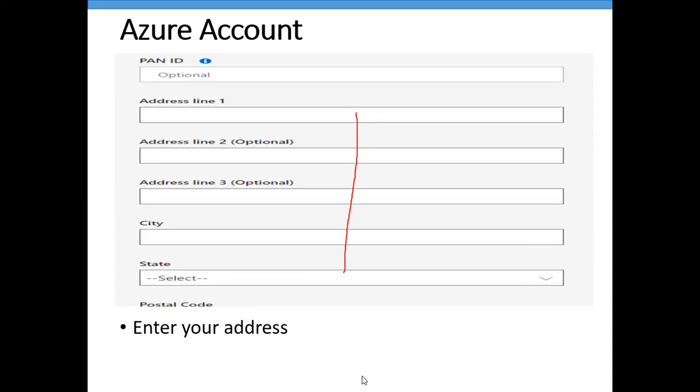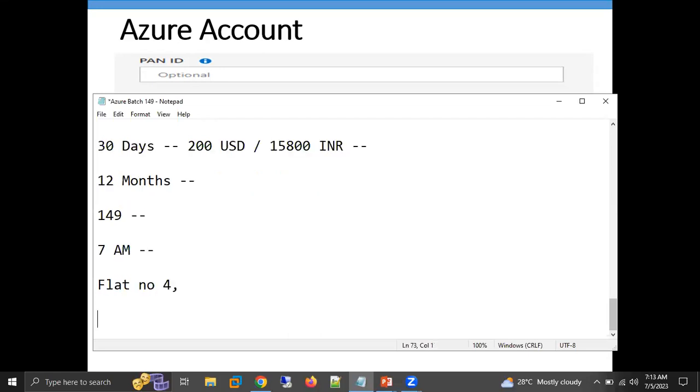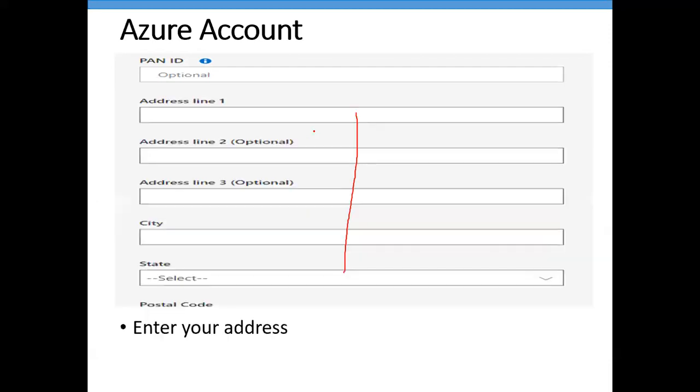Let's take an example here. Whenever we are writing, we write it like this: flat number 4, comma. But in our bank account, it is mentioned as flat 4. So which one is correct for us? For us, this one is correct. But as per Azure, this one is correct. So you need to enter your address here as per your bank account.